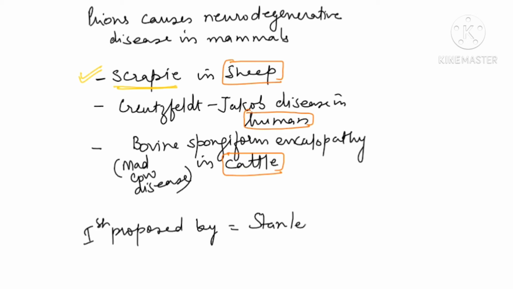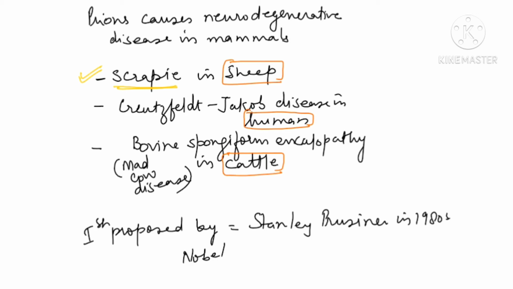He gave it in the 1980s, and he got the Nobel Prize in 1997 for this work.